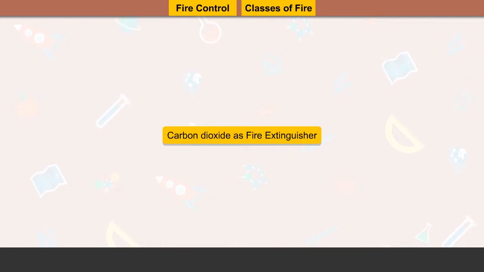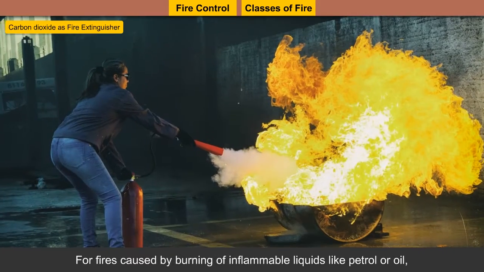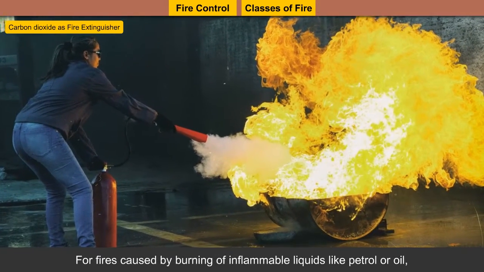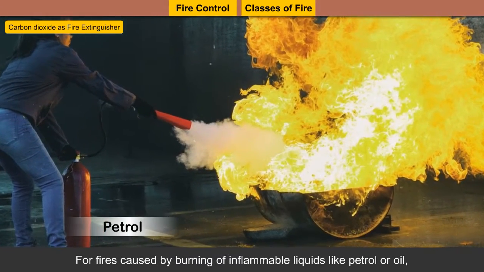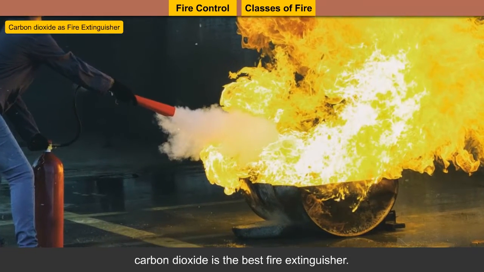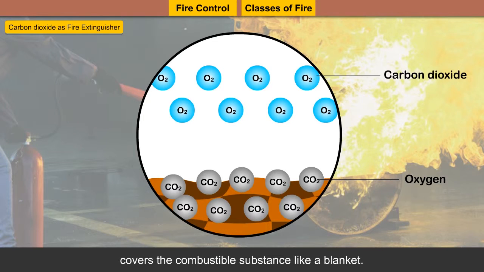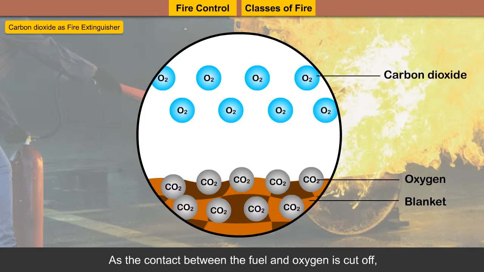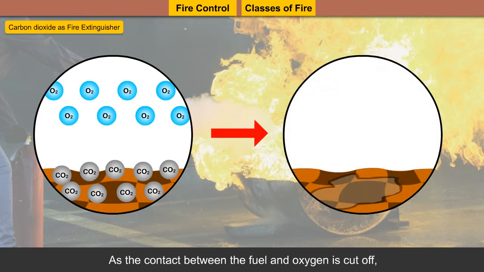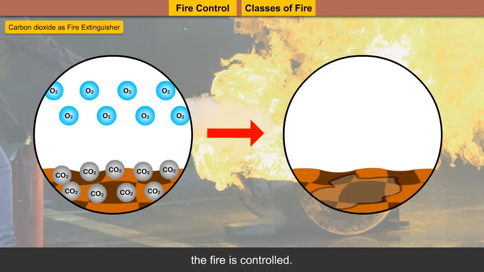Carbon dioxide as a fire extinguisher. For fires caused by burning of inflammable liquids like petrol or oil, carbon dioxide is the best fire extinguisher. Carbon dioxide, being heavier than oxygen, covers the combustible substance like a blanket. As the contact between the fuel and oxygen is cut off, the fire is controlled.